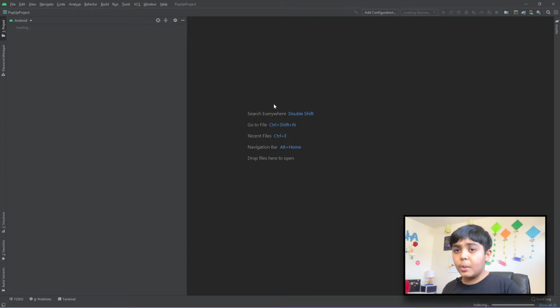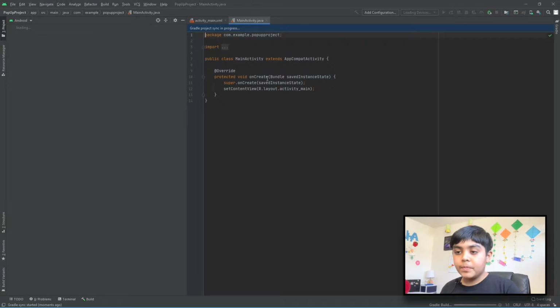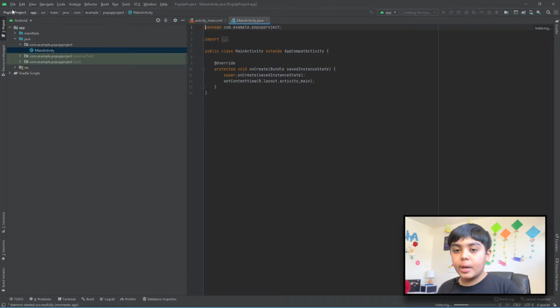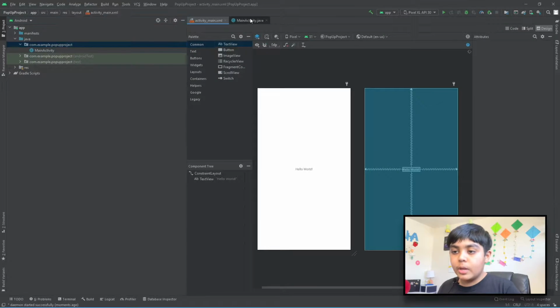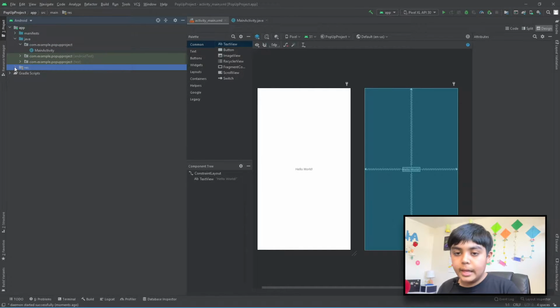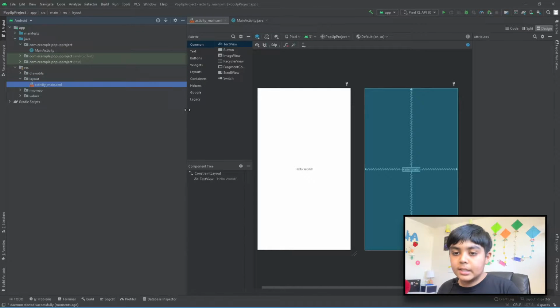I'll be right back when all of this is done loading. Right now the Gradle is syncing, so we also have to wait for that to sync too. Okay guys, it just finished loading. Here we have our app. Now inside, of course, our package right here, we have our two files: we have our activity and we have our XML. Let's start off. I'm just going to open this in case I need to go back to it. Inside here we go to layout and here's where our XML is.